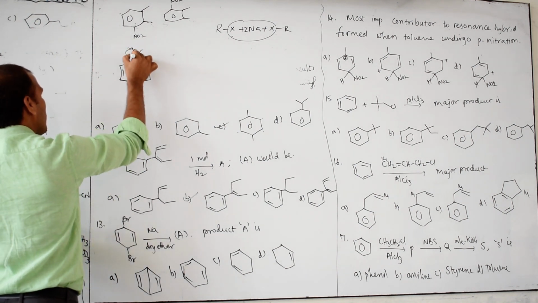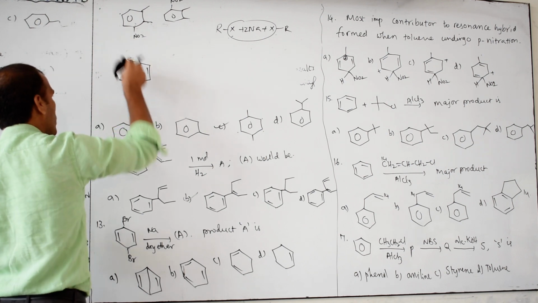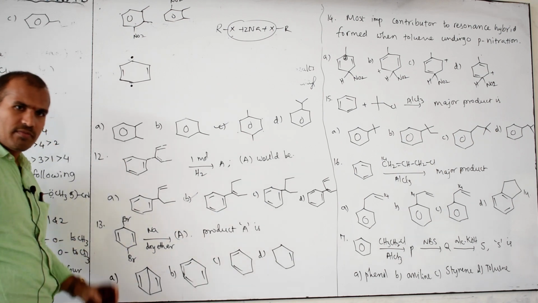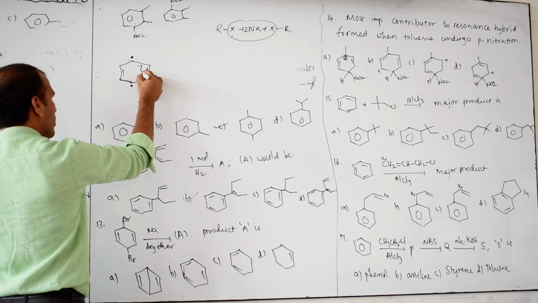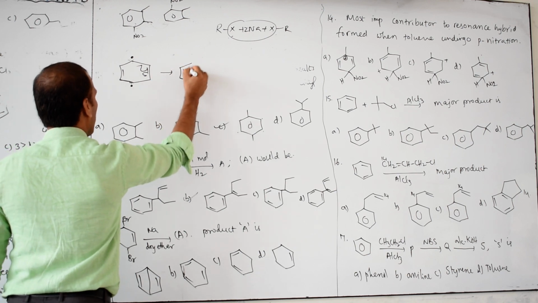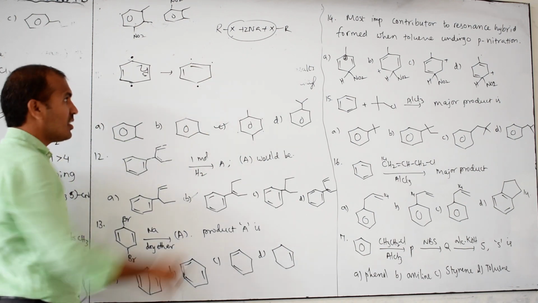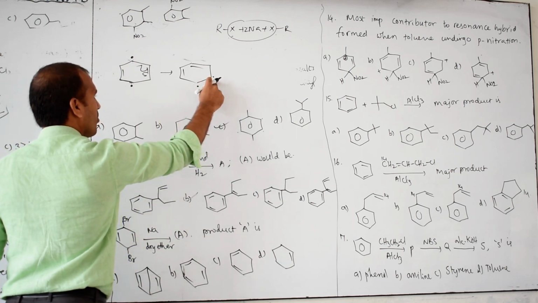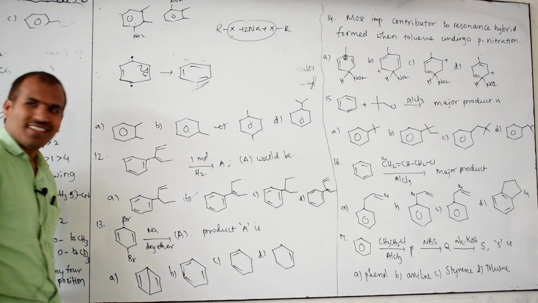This is a free radical mechanism, because you know that Wurtz reaction is a free radical mechanism. Then what happened? This Br goes out, and here a free radical forms, here a free radical forms. This pi bond breaks half, this pi bond half. It means this is homolytic cleavage. Then the pi bond and free radical form a bond. Here, what is there? Free radical, bond forms. Then what is this? Benzene. Therefore B is the answer.